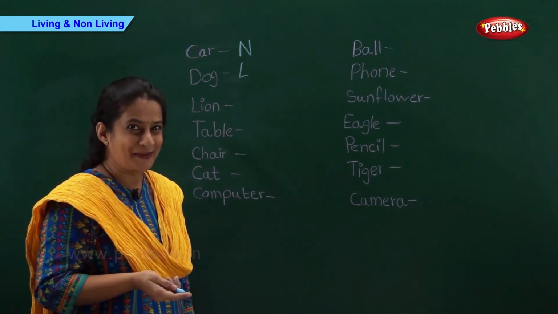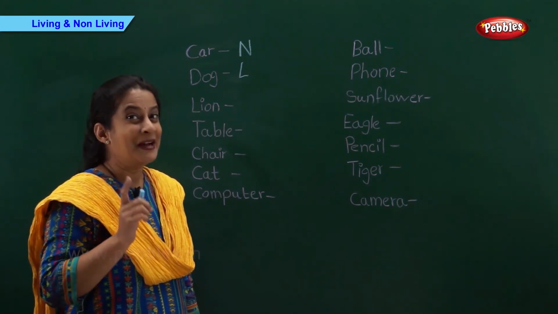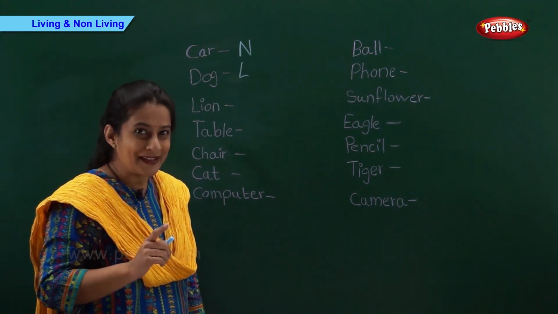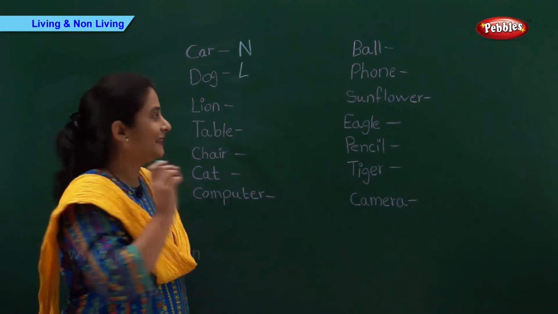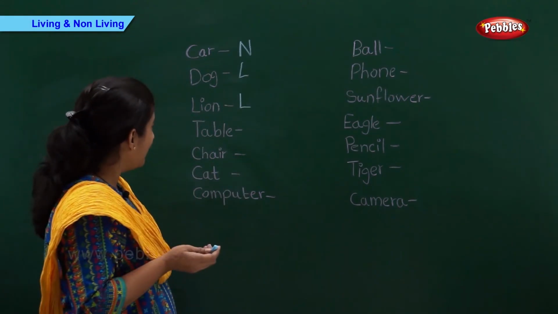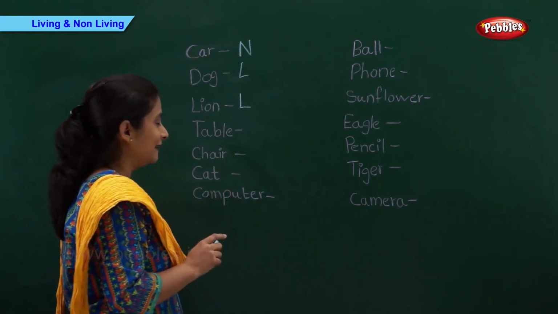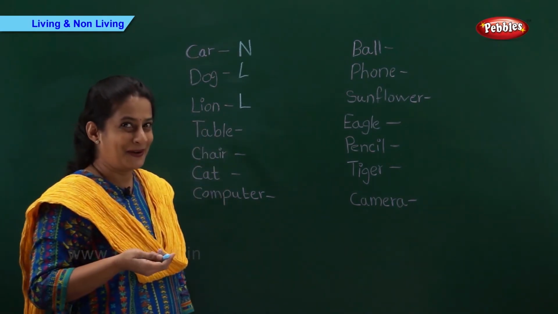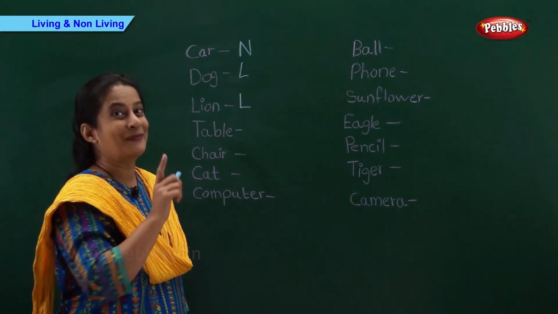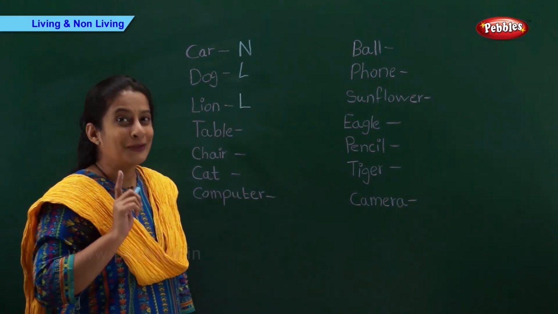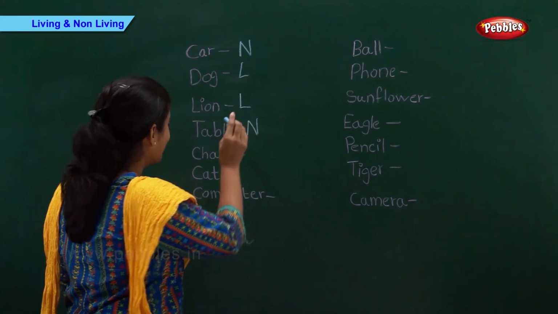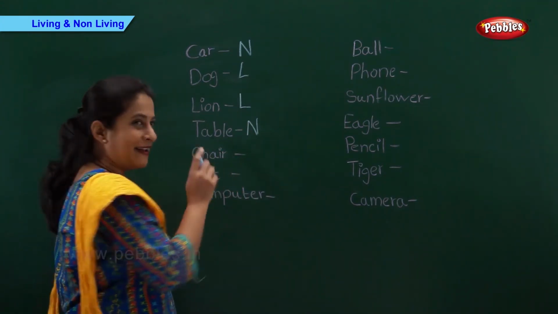And now we have lion. So, who's going to tell me? Come on. Can a lion breathe? Right. So, lion is a living thing. Let's write L. Now we have table. Can a table grow? Come on, tell me fast. Excellent. So, table is a non-living thing. So, let's write N.